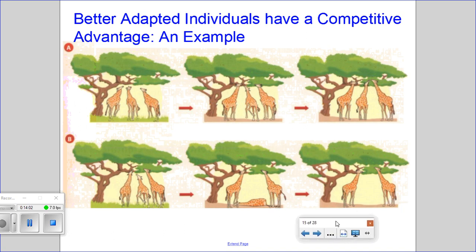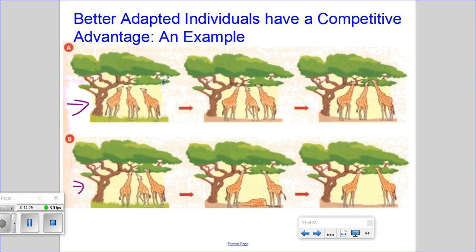So basically, these diagrams show the two theories at the time. This is evolution as proposed by Jean-Baptiste Lamarck. And then here we have Darwin's natural selection. According to Lamarck, and we'll use the example of giraffes, giraffes acquired their long necks as follows.